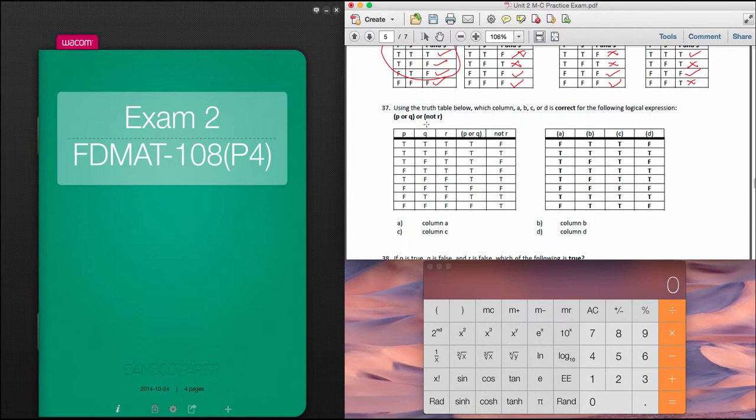Okay, so we want P or Q or not R. So here's P, here's Q, here's P or Q, and once again, this is done correctly. True, true, true, true, true, true, true, false, true, false, true, true, true, false.